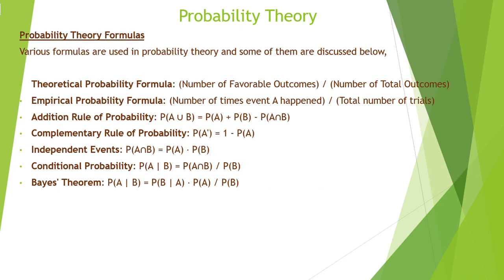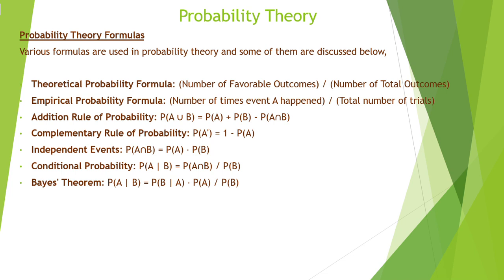Now there are certain probability theoretical formulas. The theoretical probability formula is basically the number of favorable outcomes divided by the number of total outcomes. So this is a ratio. The empirical probability formula is the number of times event A happened divided by the total number of trials. And there is the addition rule of probability, which is P(A union B) = P(A) + P(B) - P(A intersection B).